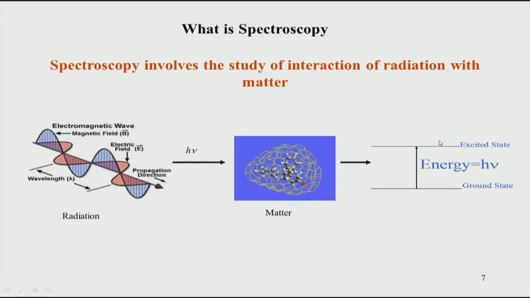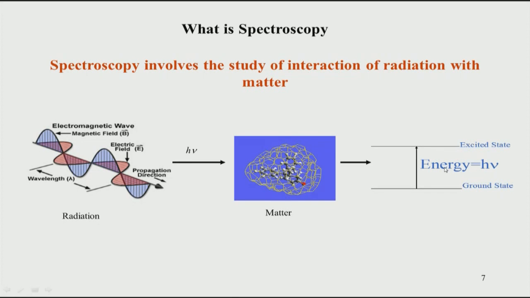So, this is a qualitative way of explaining. For a deeper understanding, I would suggest also looking at the different books which I refer to. But in a qualitative manner, one can understand that when you shine light on matter which has different energy levels in its molecules, the molecules will absorb that energy if the difference in the energy levels matches the energy which we are supplying.